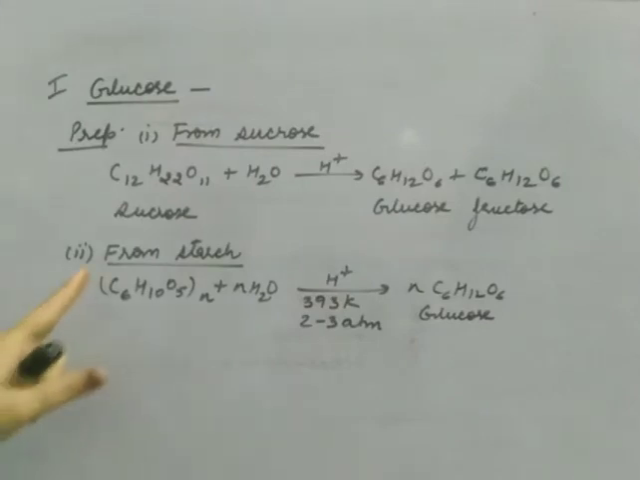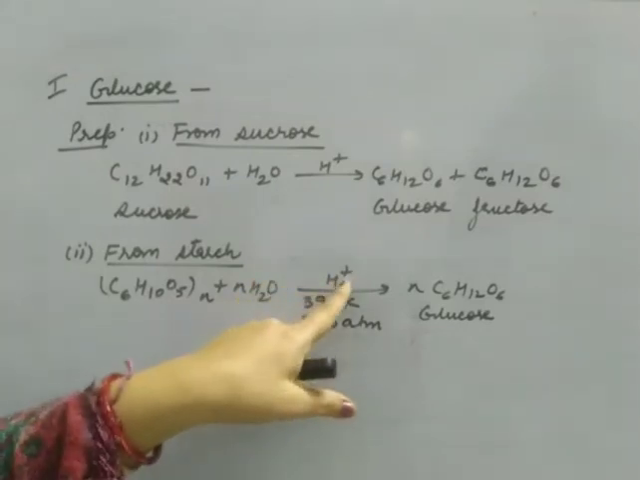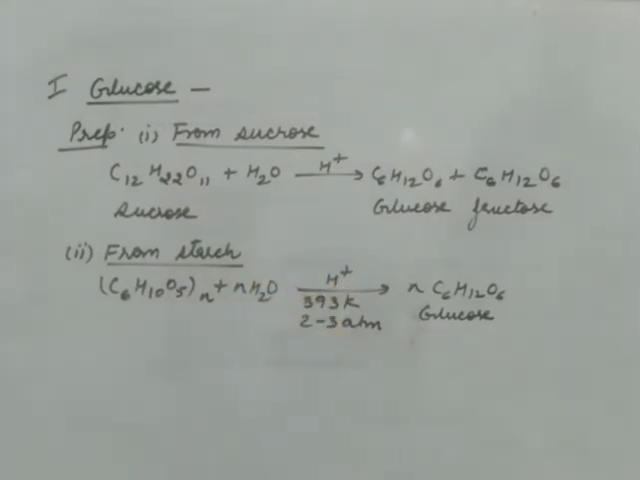The second method is from starch. Starch is hydrolyzed in the presence of acid at high temperature and pressure and it gives n number of glucose molecules because starch is a polymer. This is the formula for starch, (C6H10O5)n. It is a polymer molecule, so it breaks down into n number of glucose molecules. So this is how we can prepare glucose. Otherwise glucose is also present in nature in free as well as in the combined form.